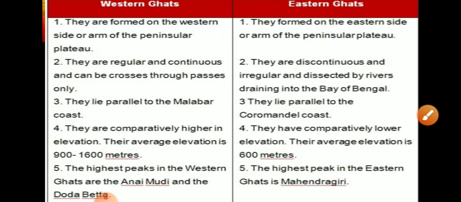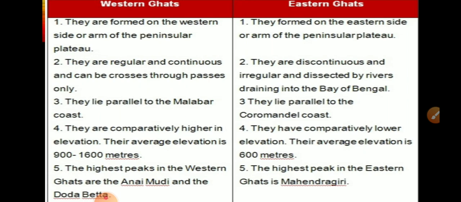Western Ghats are comparatively higher in elevation, and their average elevation is 900 to 1600 meters. And what about Eastern Ghat? Eastern Ghat has comparatively lower elevation, with an average elevation of 600 meters.